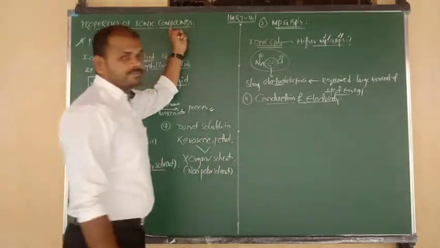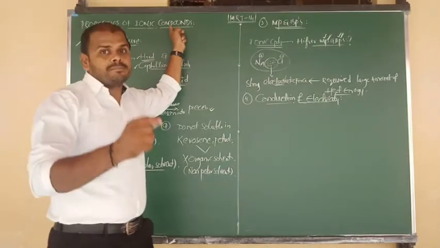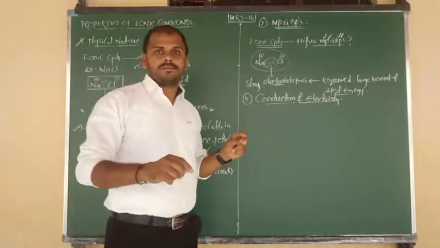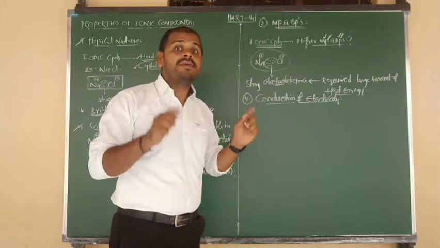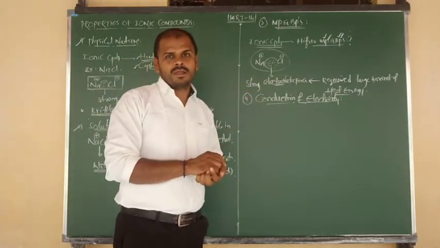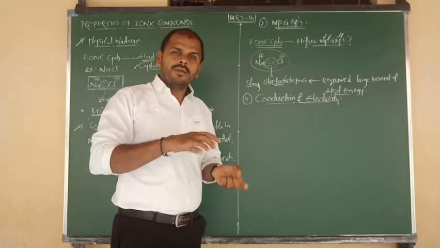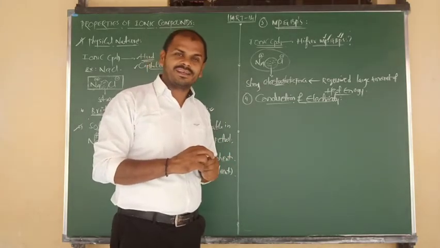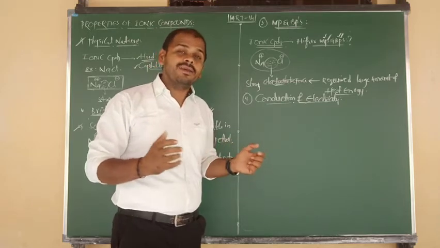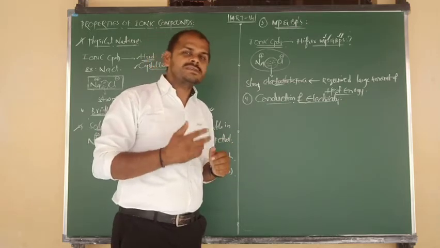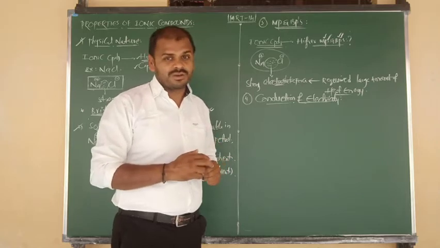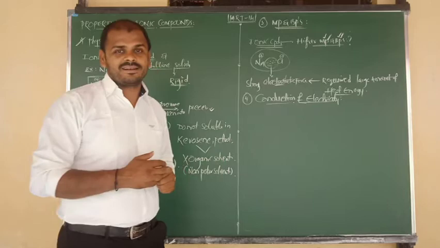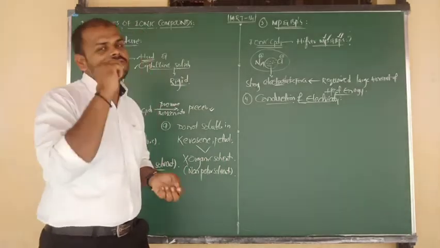Ionic compounds, they're going to act as bad conductor of electricity. Again, they're going to act as good conductor of electricity. दो भी possible हो सकते हैं बेटा. That depends on condition. On the basis of condition only, they're going to exist as bad conductor and as good conductor. So, sir, what are the conditions we have to apply? At which conditions they are going to exist as good conductor, and at which condition as bad conductor.